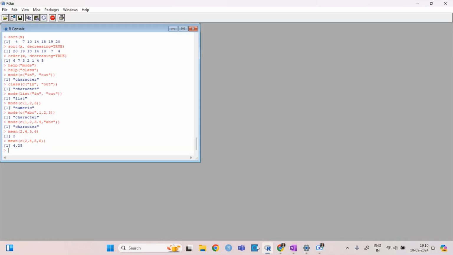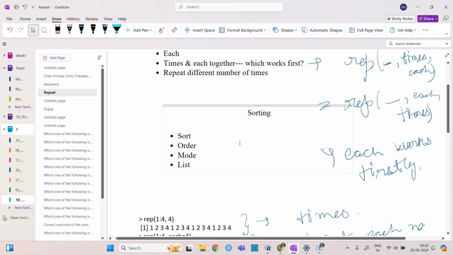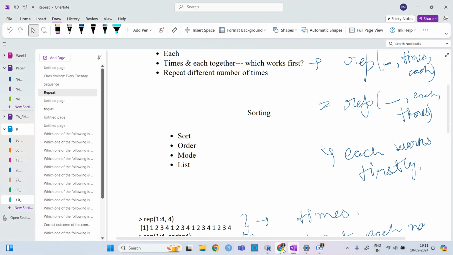Okay, ma'am. I think you can go through all this, see how it is working, and then just note it down for the exam. So these were some things like sort, order, mode, and then the list.